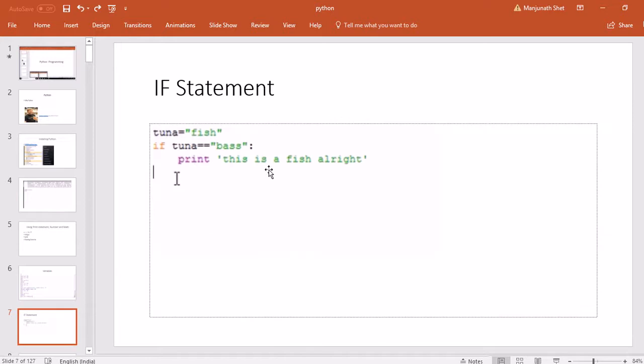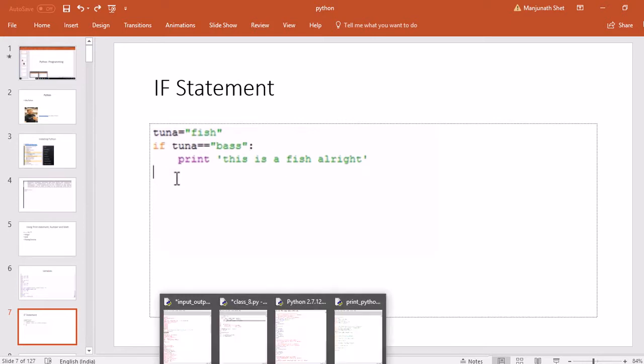Now let us go to the next topic. It is the if statement. The if statement is one of the simplest and most powerful statements. In an if statement, there will be a condition followed by a colon, and then so let us take a small example.